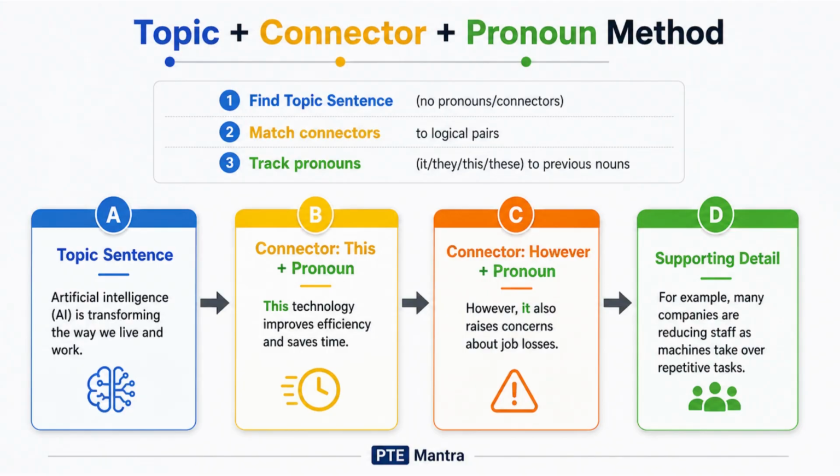Step 1. Identify the topic sentence. Look for the sentence that introduces a subject without pronouns or connectors. Step 2. Identify sentences with connectors. Place them after their logical match. However, after a contrasting idea. Therefore, after a cause. Step 3. Identify pronouns. It refers to a noun in the previous sentence.